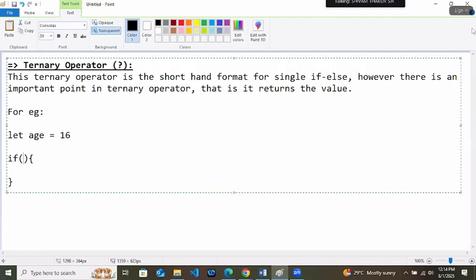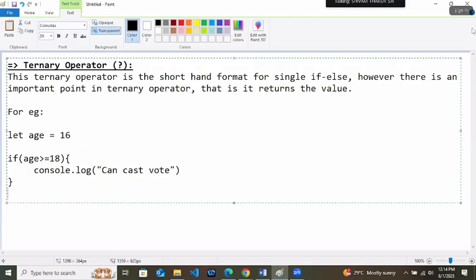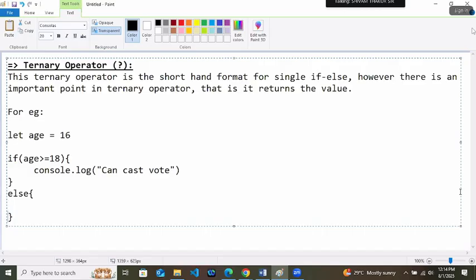If your age is greater than or equal to 18, then you can write console.log can cast the vote. Else cannot cast the vote. That is the case. So whenever you are having only one if and one else, you can use the ternary